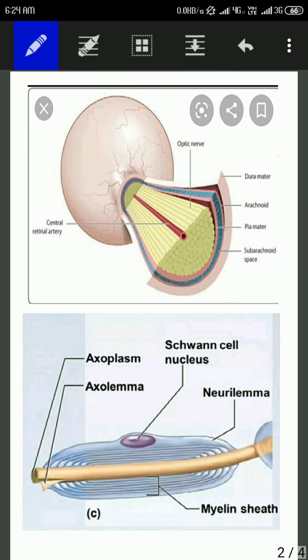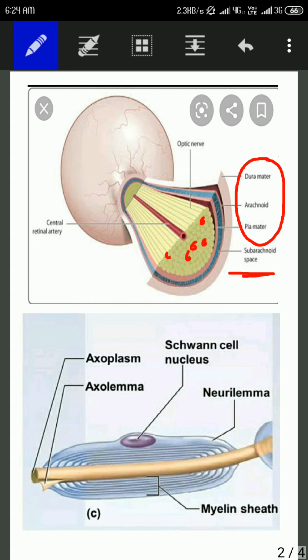In case of nerves, we find Schwann cell, which is responsible for myelination. But in case of optic nerve, here we can see these are the optic nerve fibers. We are having oligodendrocyte for myelination. Also the optic nerve is covered by the meninges, that is dura, arachnoid and pia. In between the arachnoid and pia we are having the subarachnoid space.